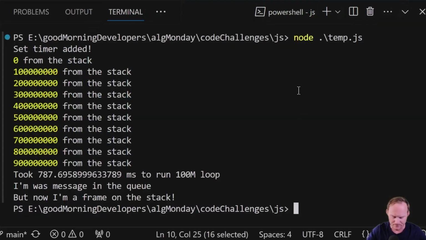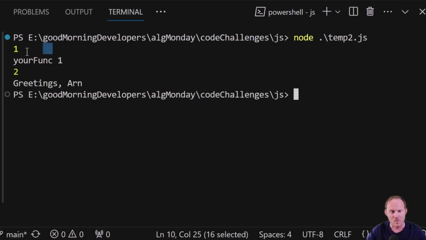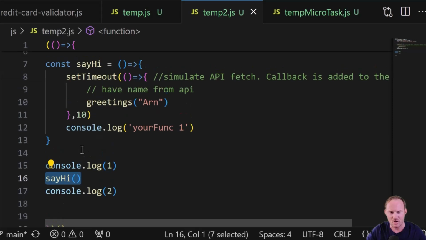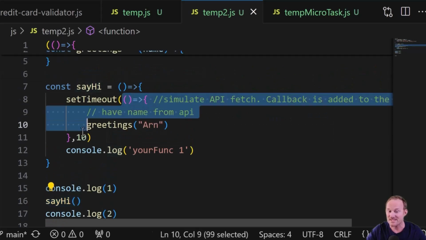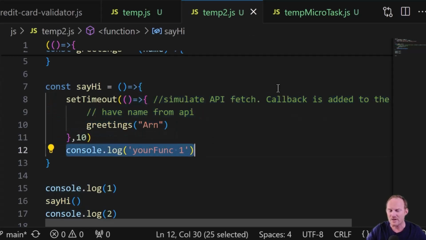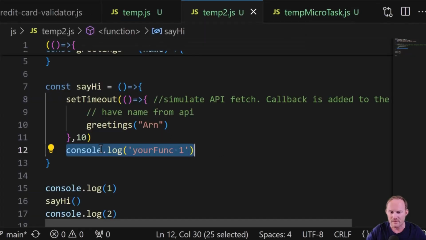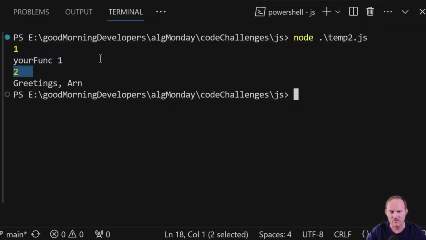So if we come over, just to prove it to you here, I'm going to run temp2. We get 1. Okay, that's line 15. Say hi gets called. We come up to say hi. This stuff happens, except this is a callback, so it's put on the queue. This is still part of the current stack, so that got run, your func1. All right, came down here, it console.logs 2, that's this one.